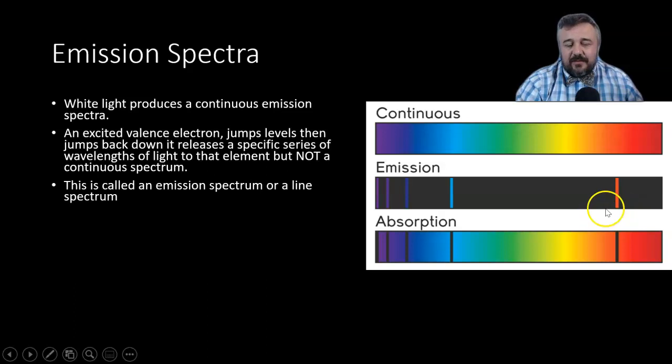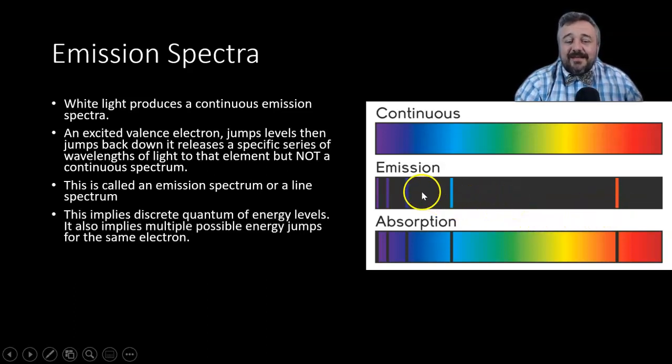So we call that the emission or line spectrum. And it means that there are discrete quantum energy levels. And because this is all one electron, it also implies that there are multiple energy levels it can jump to, because there are multiple lines.